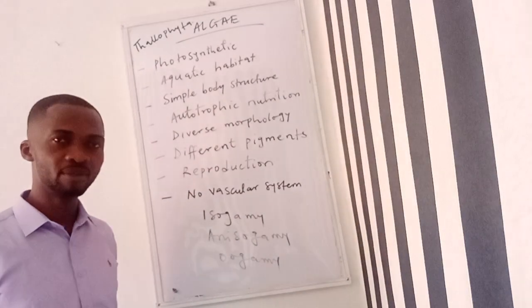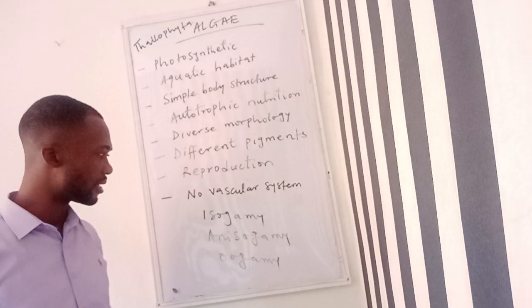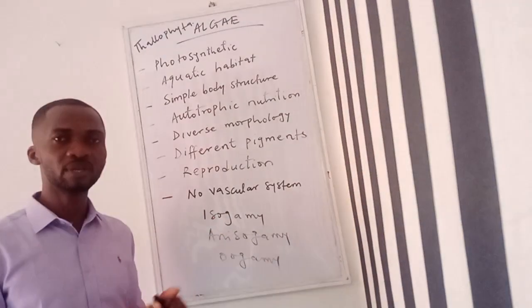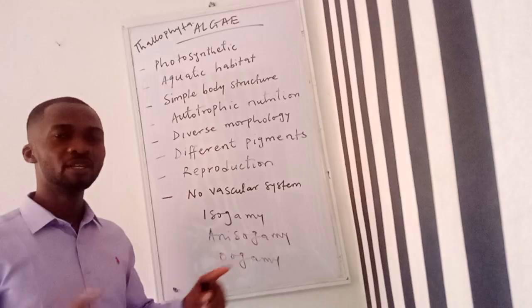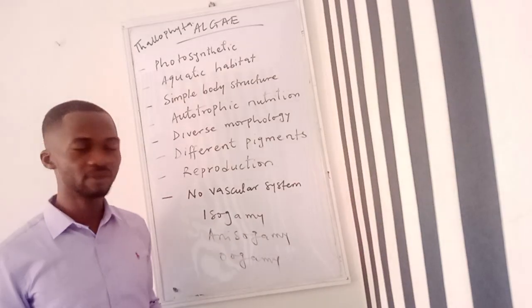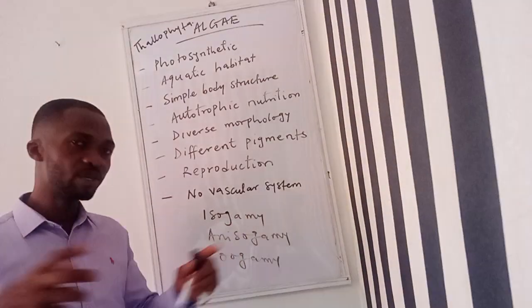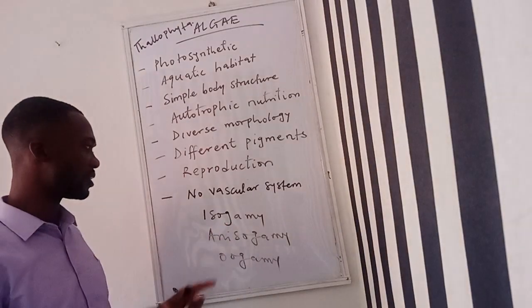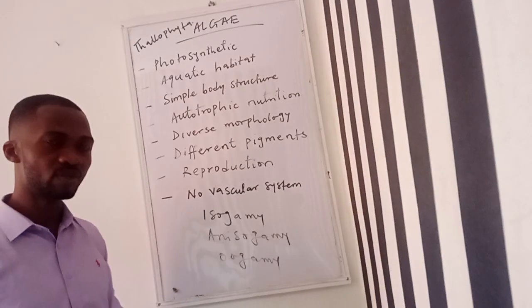You can't call it a male or a female gamete. However, the gametes can fuse together, and once they fuse, they form a zygote. Gametes with equal shape and size are said to be isogamous.